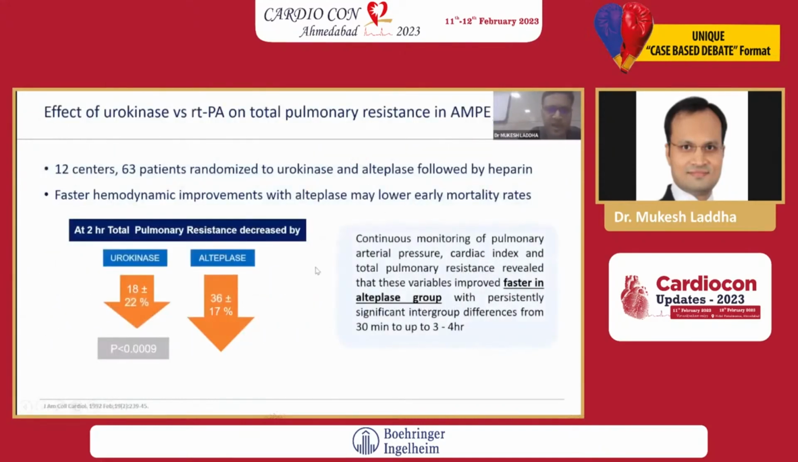Effect of urokinase versus rtPA on total pulmonary resistance in acute massive pulmonary embolism: after 2 hours, total pulmonary resistance decreased by 22% with urokinase, and with alteplase it was 36%. So there is a statistically significant difference. The continuous monitoring of the pulmonary arterial pressure, cardiac index, and total pulmonary resistance revealed that these variables improved faster in the alteplase group, with persistently significant intergroup differences from 30 minutes to 4 hours.